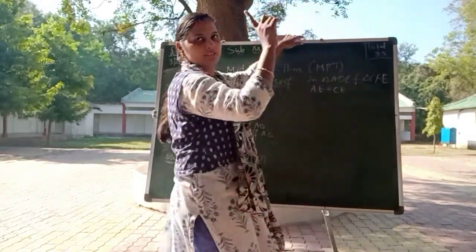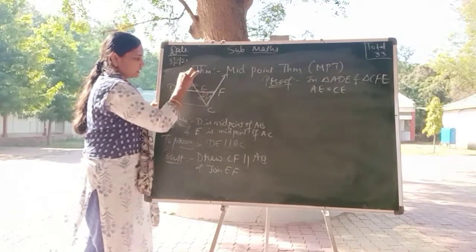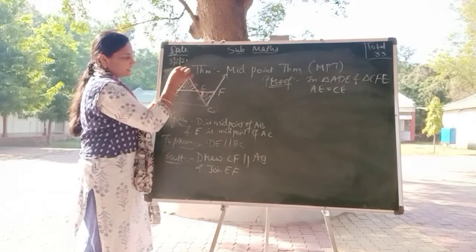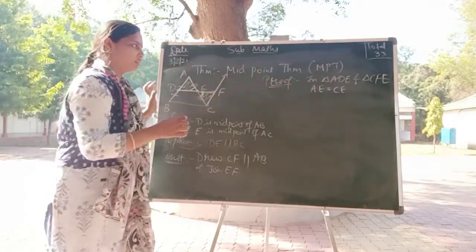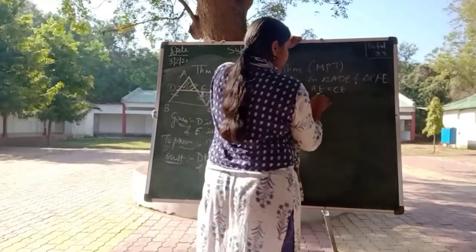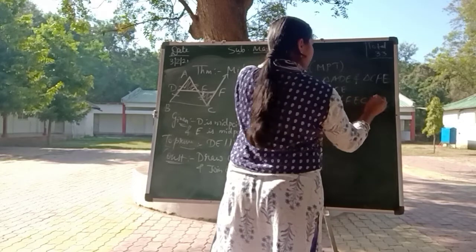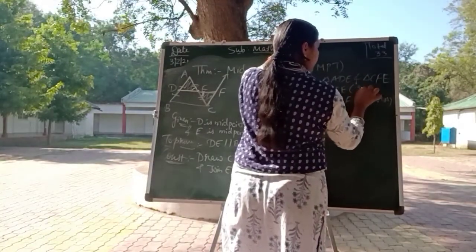Done, one part. Now vertically opposite angles: angle AED and angle FEC are vertically opposite angles.